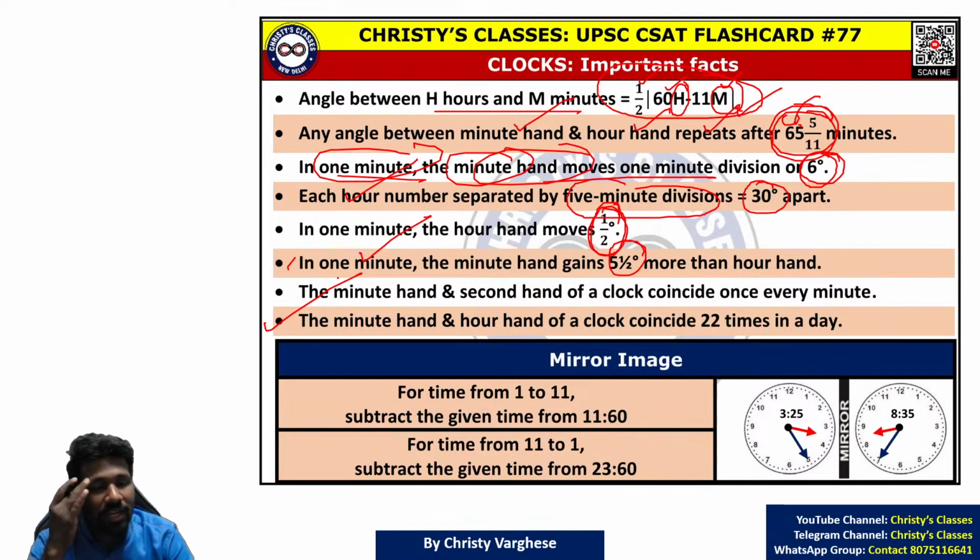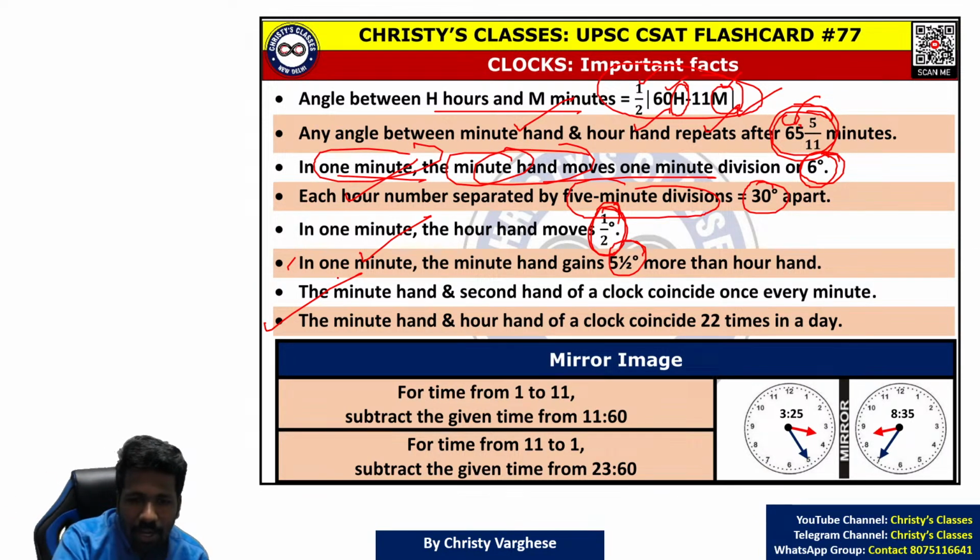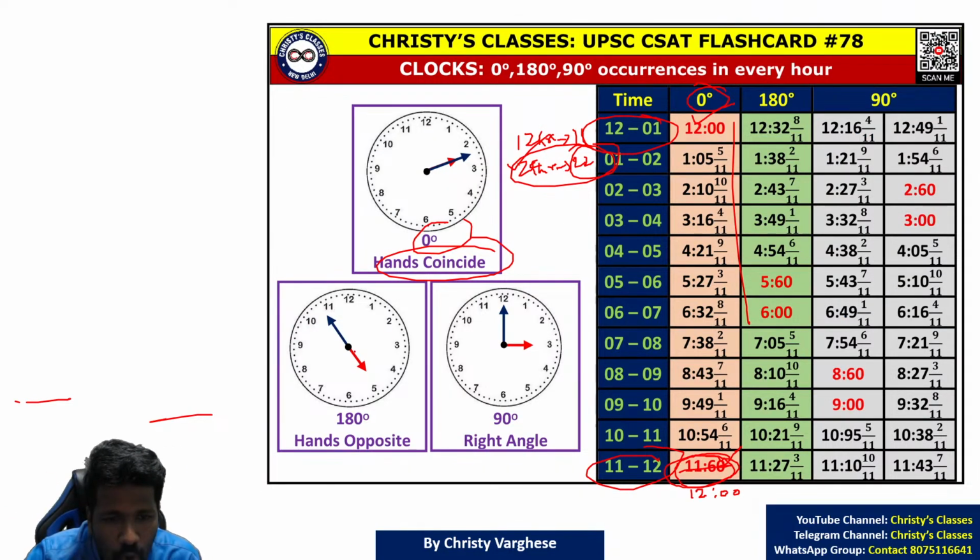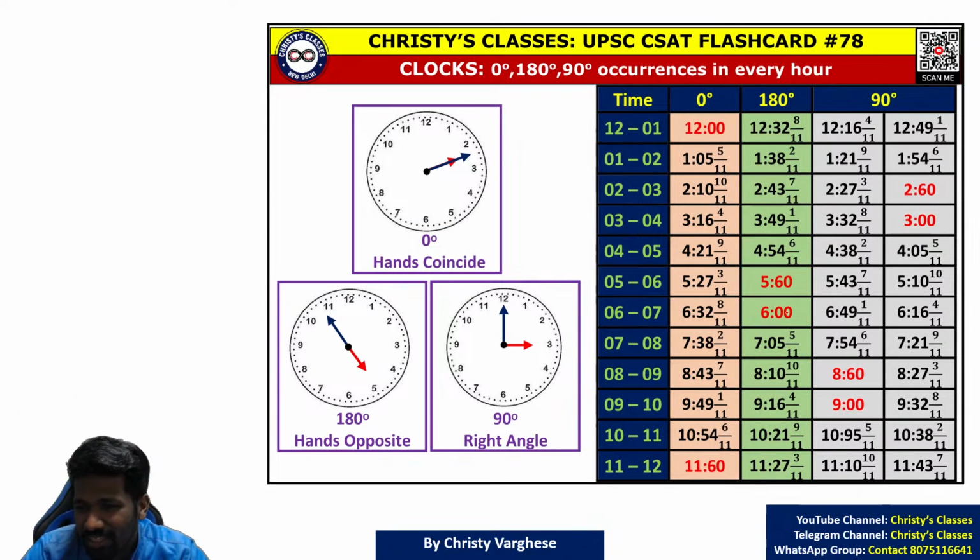How many times will the minute hand and hour hand coincide in a day? 22 times. Not only coincide, the question can also be about hands opposite to each other or collinear. Hands opposite to each other means like this, 180 degrees. For that also, you don't have to learn a different series.